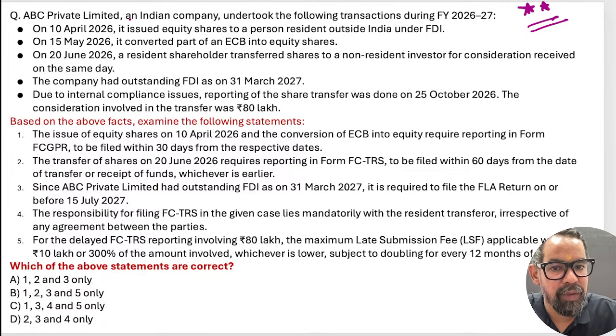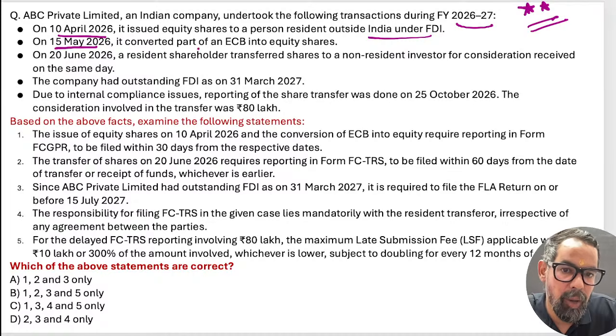ABC Private Limited, an Indian company, undertook the following transactions during 26-27. In April 26, it issued equity shares to a person resident outside India under FDI. Then in 26, it converted a part of the ECB into equity.